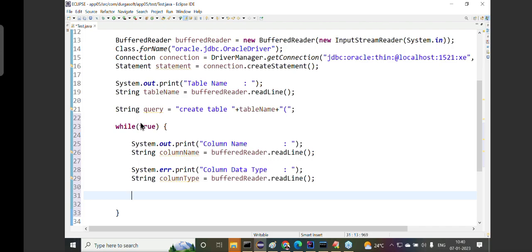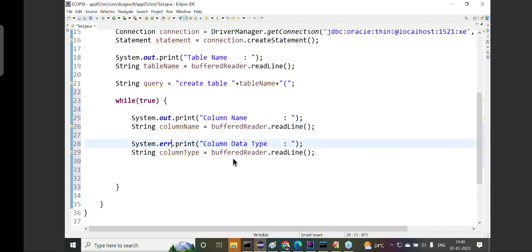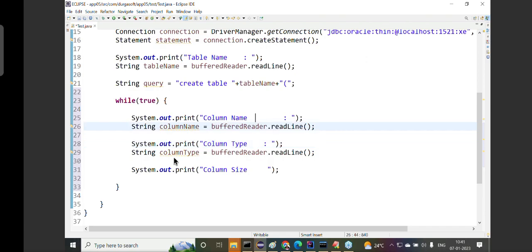Column name, then column data type, both we are getting. Then after that, column size we have to get or not? Next, column size we have to get. Now here, System.out.println of System.out.print of column size. Column size here I want to get. Better to go for column type. That's enough. Right, sir. Column size.